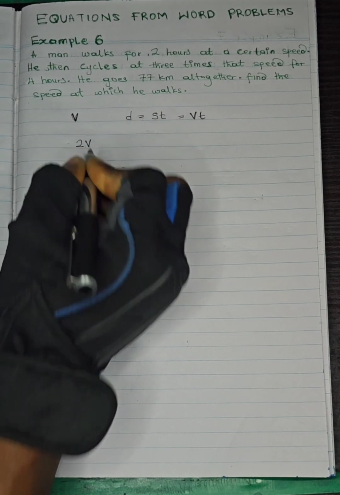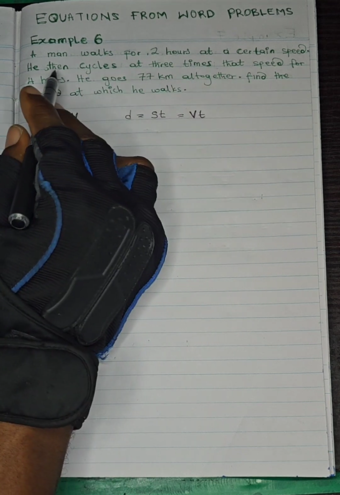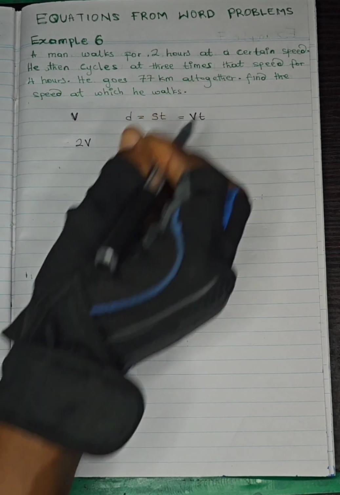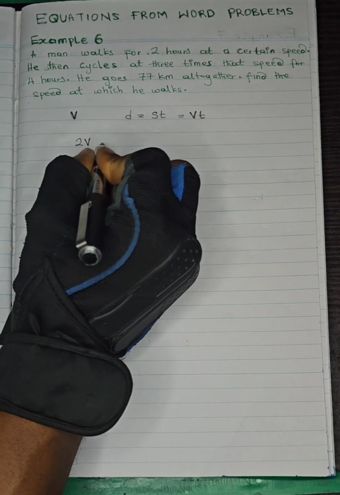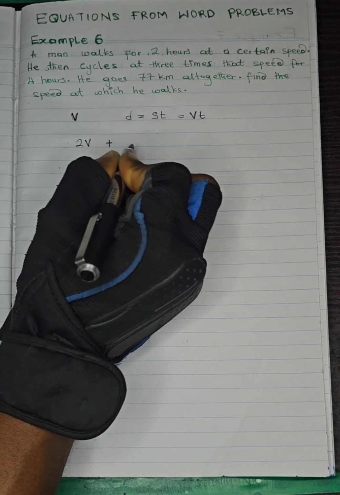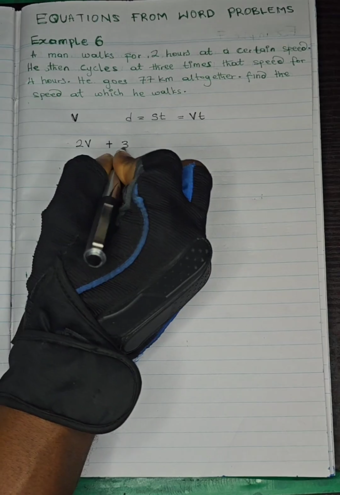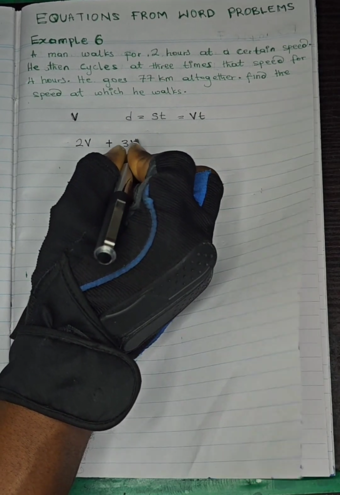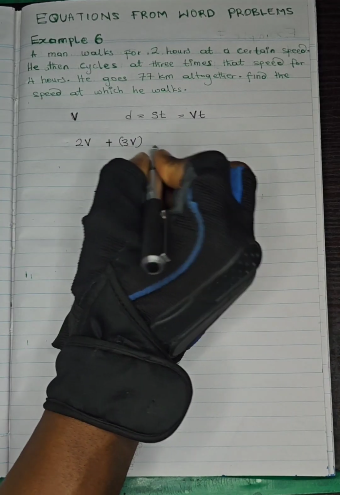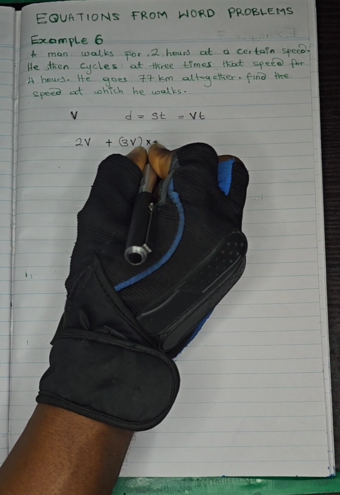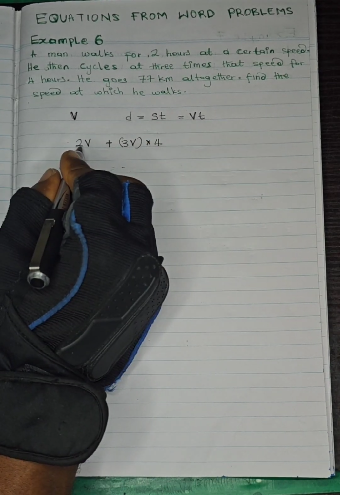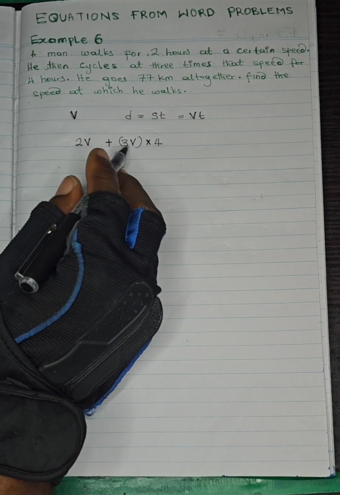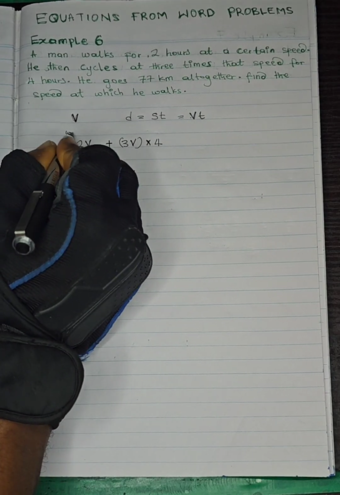That's 2 times v. And at the same time, he started cycling at 3 times that speed for what? 4 hours. So the distance he cycled is what? 3 times the speed he was walking at initially, times 4. Now this is 2 hours. That's like velocity times time. This is the time. This is velocity. Now in the second case of cycling, this is when he was walking.